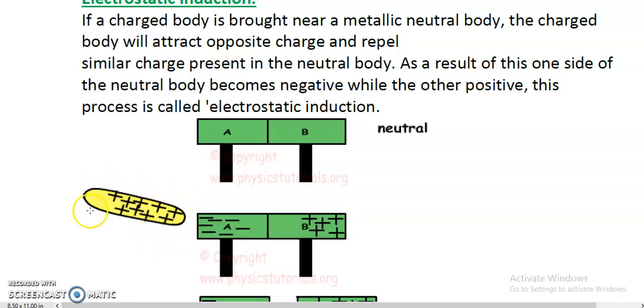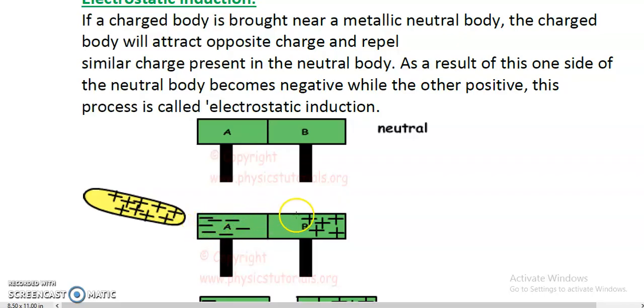Suppose this charge rod is positively charged, and we bring it in the vicinity of these metallic bars, which are in contact. Vicinity means very close to these bars. So when we bring this charged rod in the vicinity of these metallic bars which are in contact,